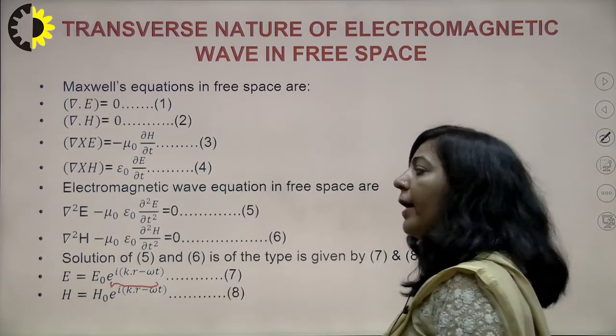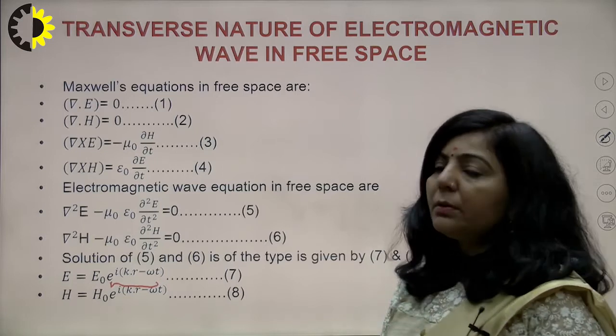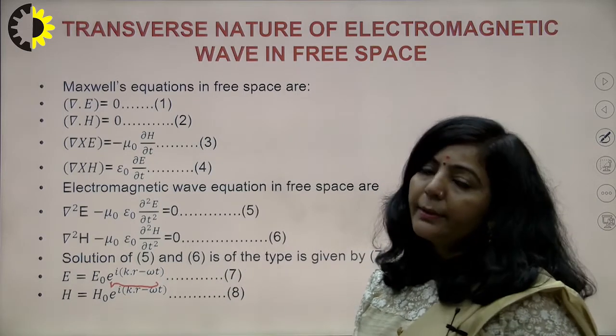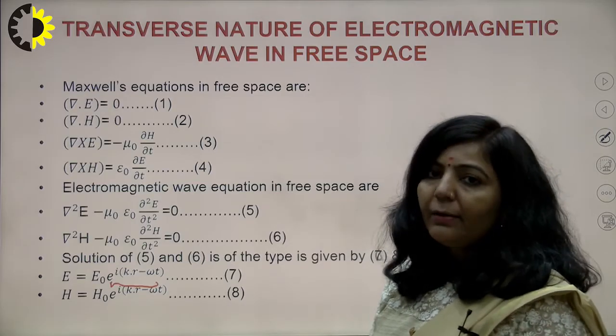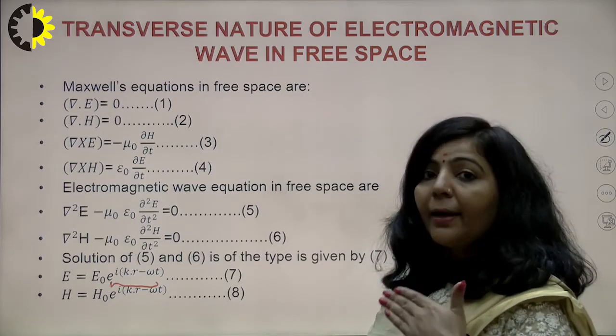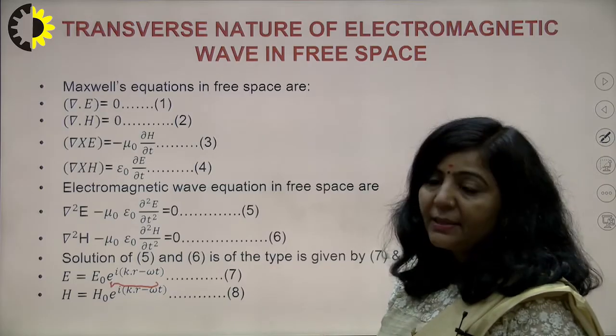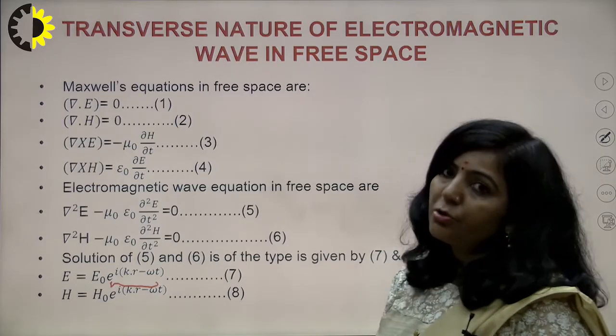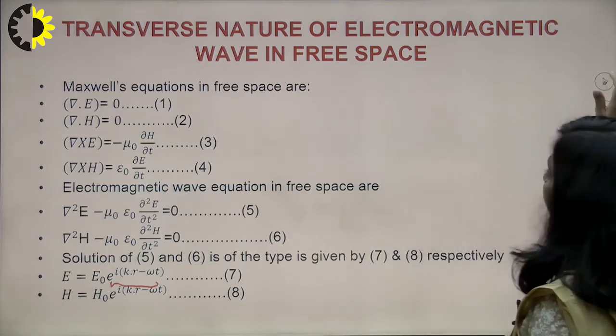Now, using these two solutions, we are going to derive our desired result. We are going to prove that the angle between k and E is 90, the angle between H and k is 90, as well as the angle between E and H is also 90. So what are we going to do now?